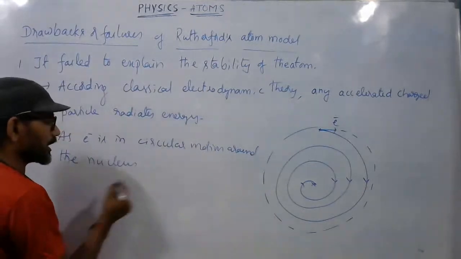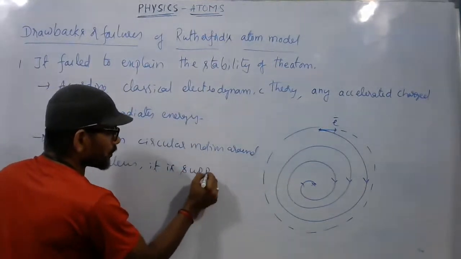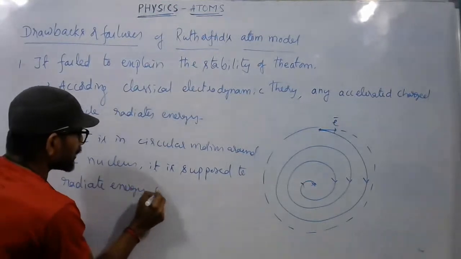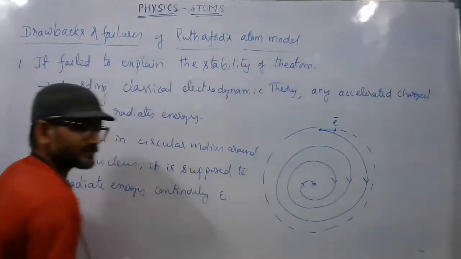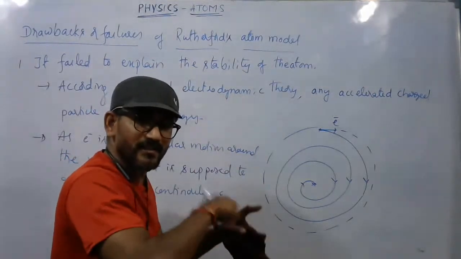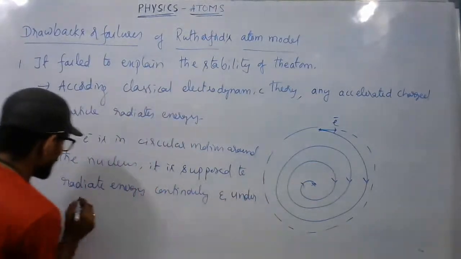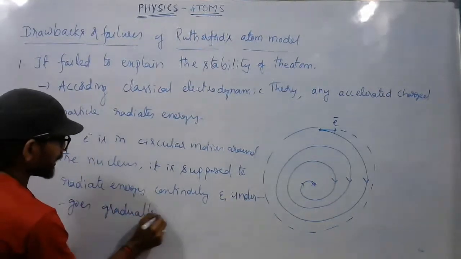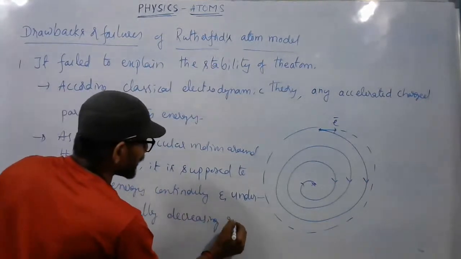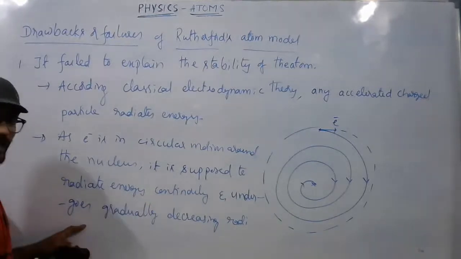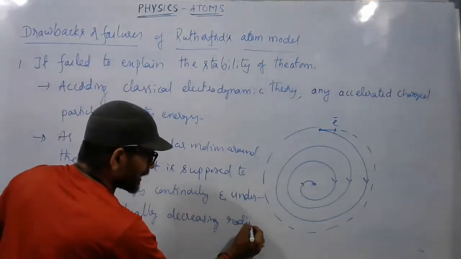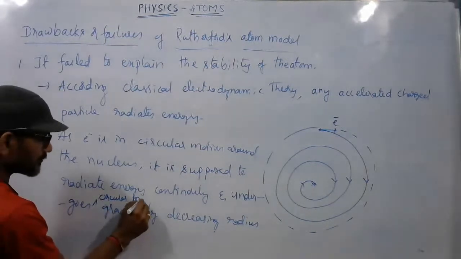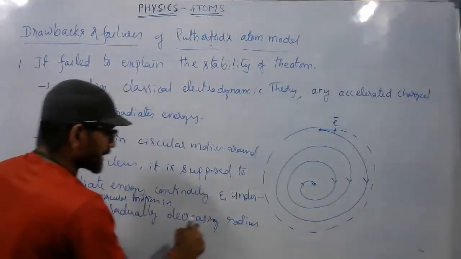The electron is supposed to radiate energy continuously and undergo a circular motion of gradually decreasing radius.